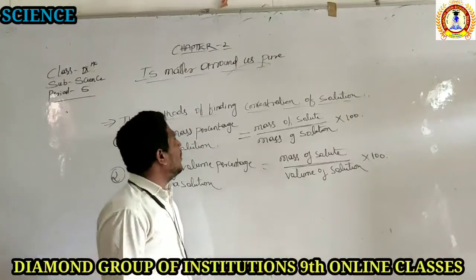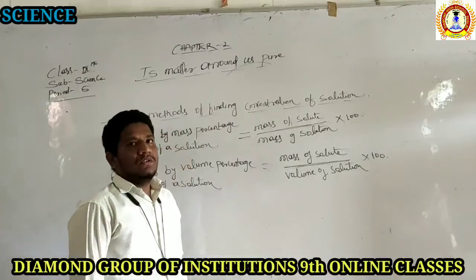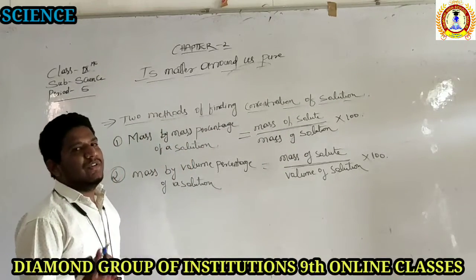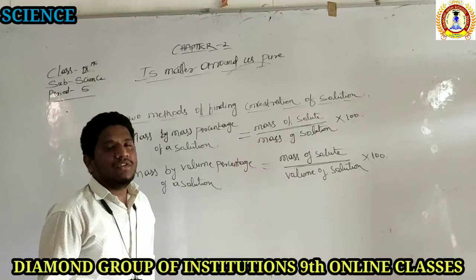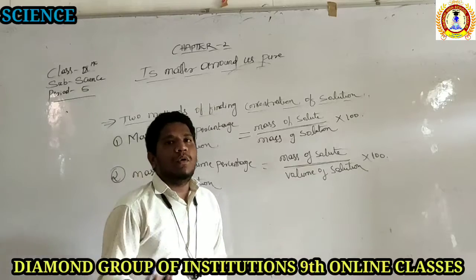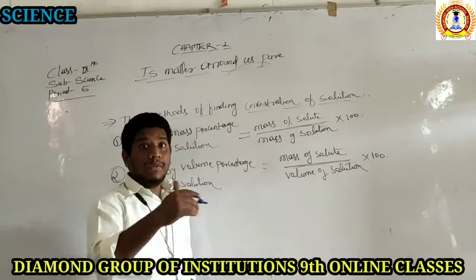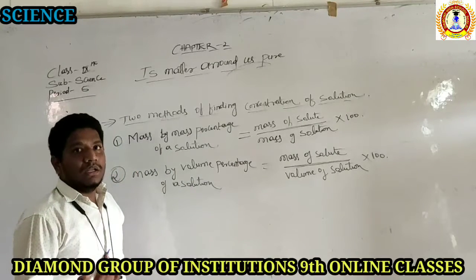So now we'll discuss the two methods of finding the concentration of a solution. So, how to find the concentration of a solution? We said what is the concentration of the solution, we have discussed it just now. The amount of solute divided by the amount of the solvent present in a solution, or the amount of solute divided by the amount of the solution.